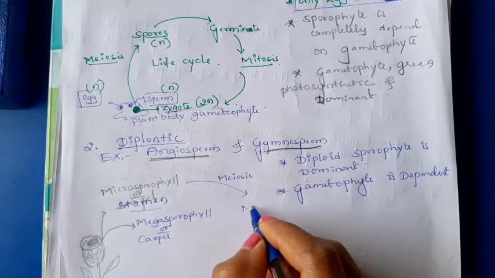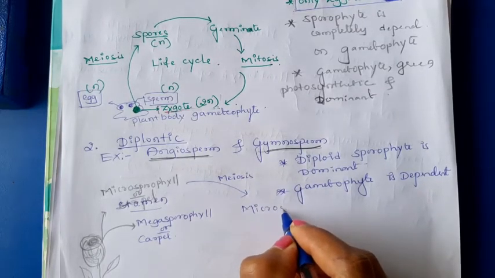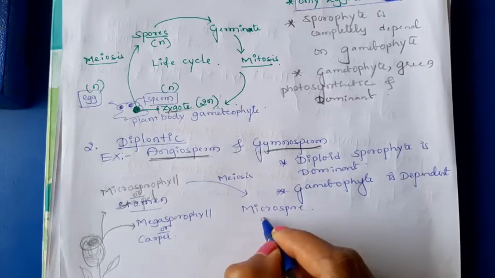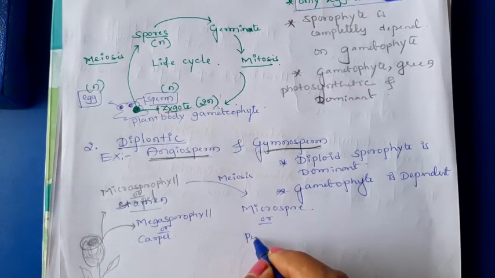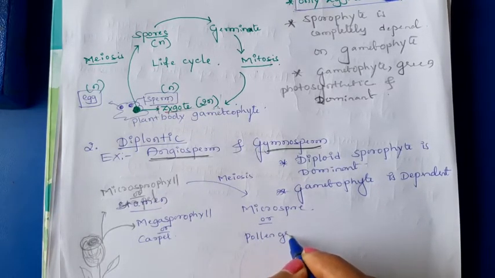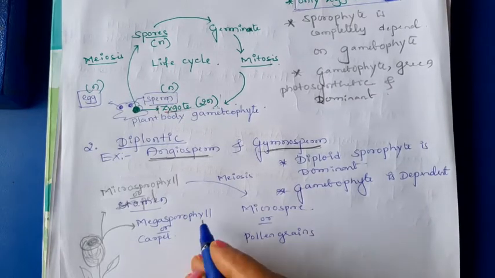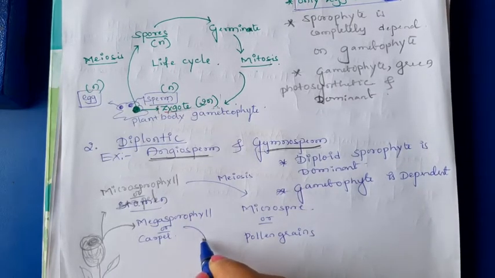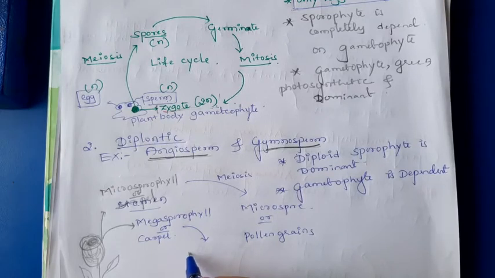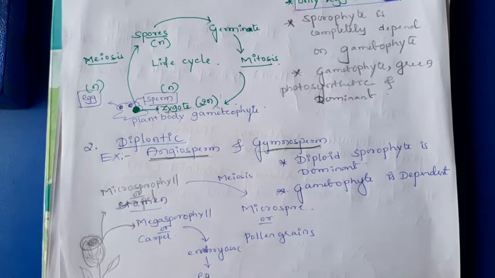The stamens develop the spores, those are the microspores. Microspores are also known as pollen grains. Then megasporophyll or the carpels have the embryo sac, which develops the egg.